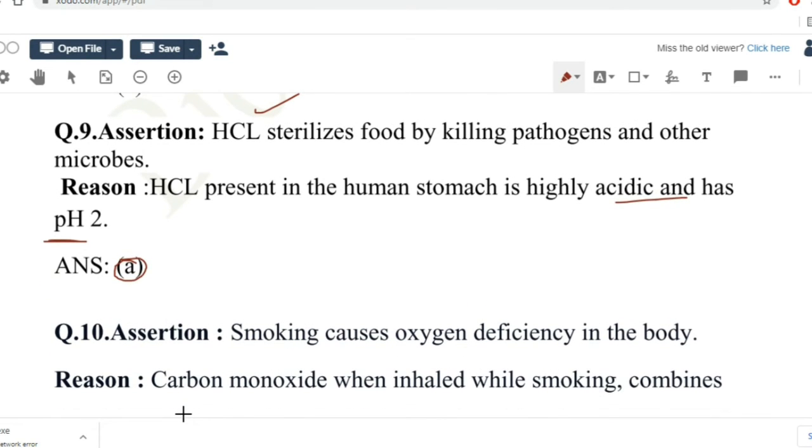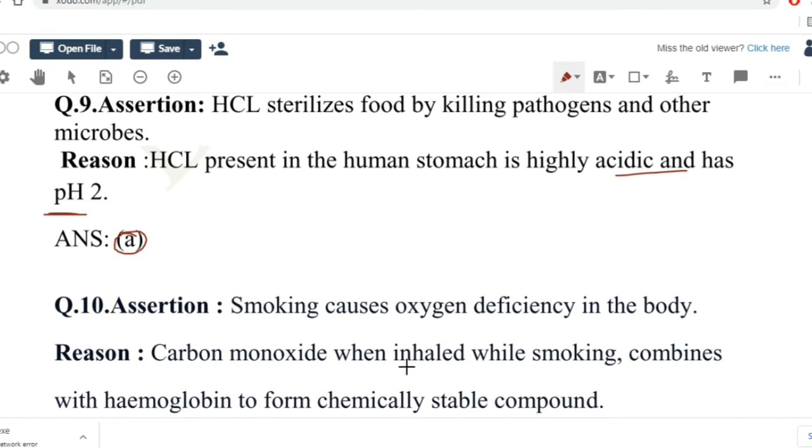Question 10. Assertion, smoking causes oxygen deficiency in the body. Reason, carbon monoxide when inhaled while smoking combines with hemoglobin to form a chemically stable compound. So we know that smoking causes oxygen deficiency in the body, which is true. Now, when we smoke, carbon monoxide which enters into the body combines with hemoglobin to form a compound known as carboxyhemoglobin. Okay, so just make a note.